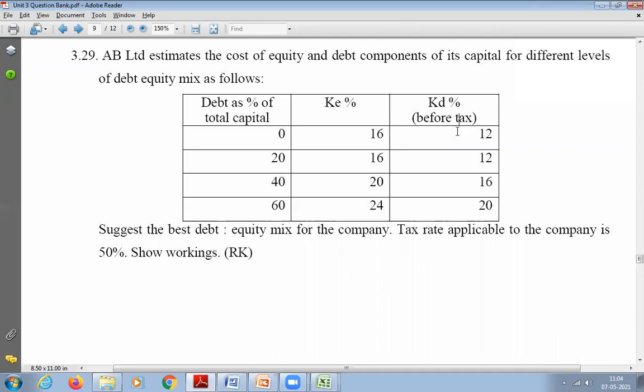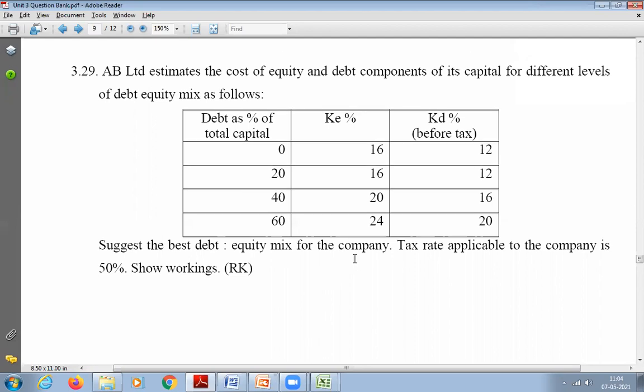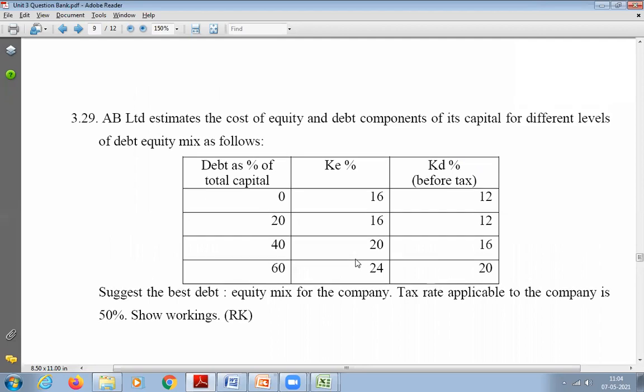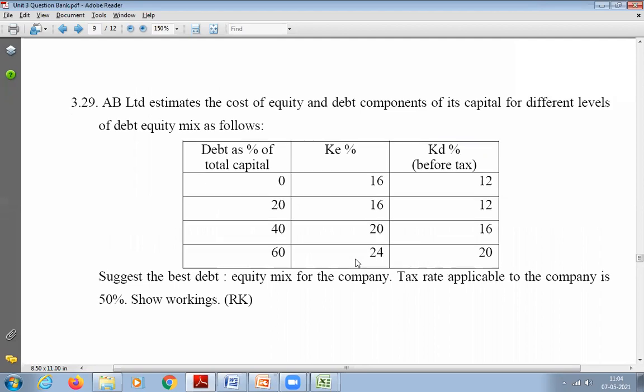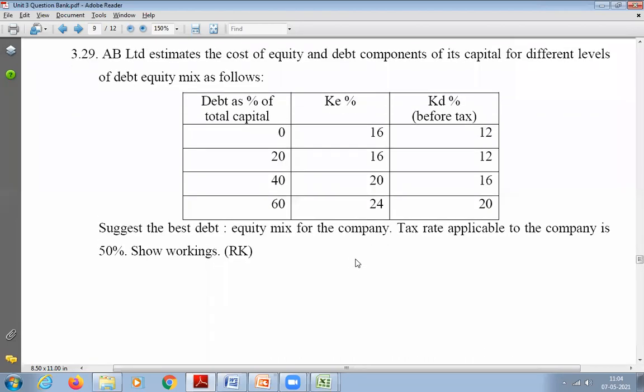50%. Yeah, 50%. So here he is asking the question differently. He is telling, suggest the best debt equity combination for the company. It is nothing but capital structure only. He is asking us to tell the optimum capital structure only. That's the meaning of debt equity mix. Clear? So shall we do it now quickly? Only 4 given. Out of these 4 capital structures, we have to see which is the best one.